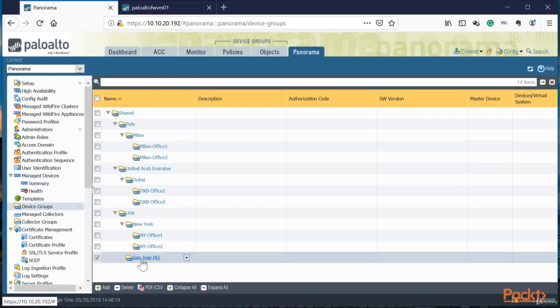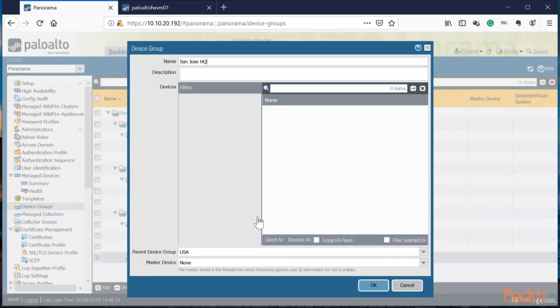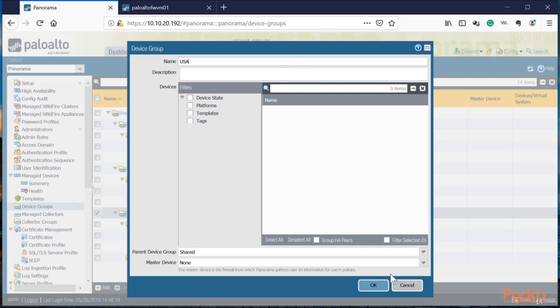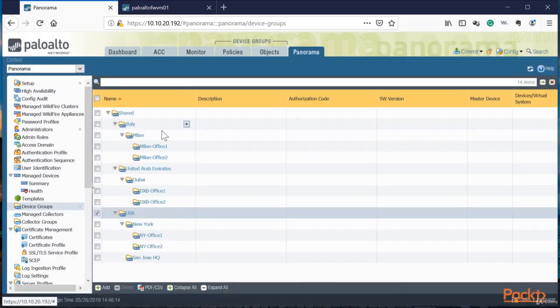And then finally, in San Jose, if we had a device, we can add San Jose as the headquarters. So you can see here under San Jose, I can grab a master device. If I were to add a device under the summary tab, we can select San Jose to be the master device that every single site will replicate to. And then we can also grab USA, and we'll say here also the master device will be San Jose across the board on all the device groups.